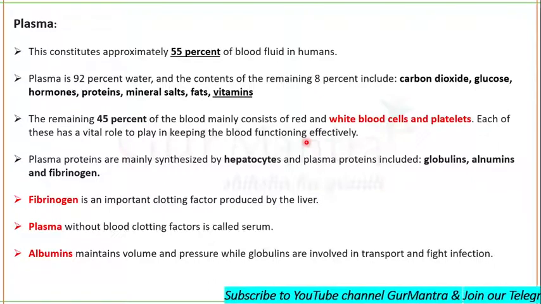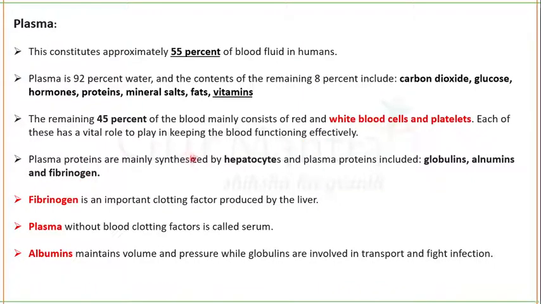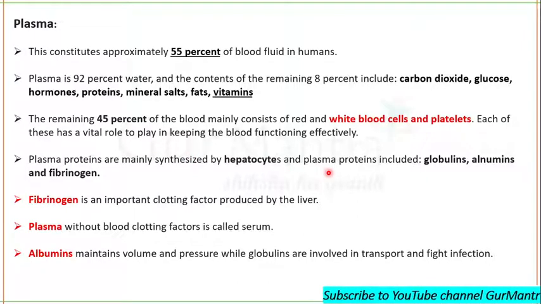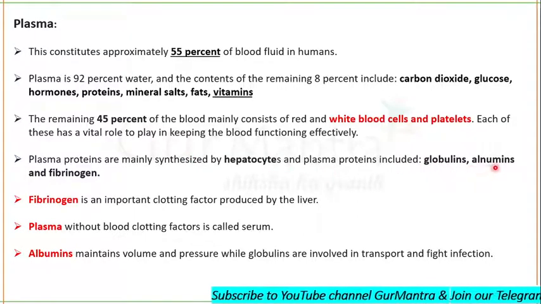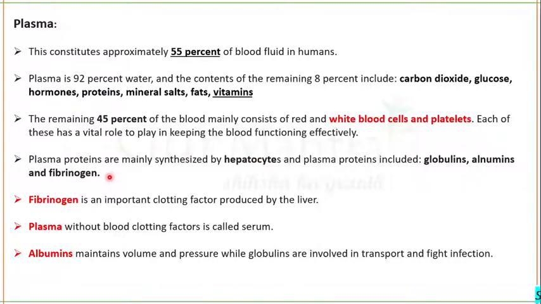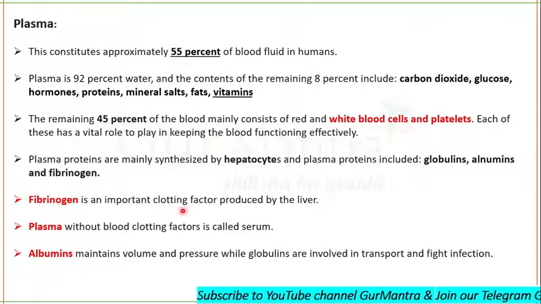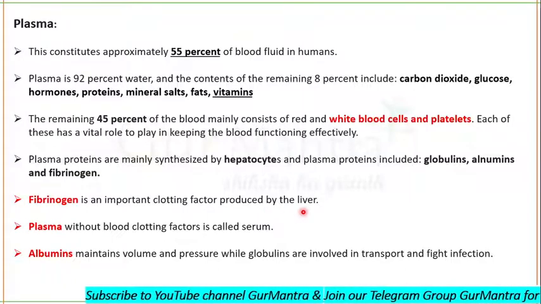In plasma, there are certain kinds of proteins, and these proteins are mainly synthesized by the hepatocytes, the liver cells. The plasma proteins mainly include globulins, albumins, and fibrinogen. What is fibrinogen? This is a blood clotting factor. It is an important blood clotting factor which is produced by the liver.